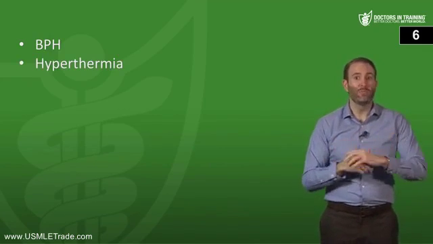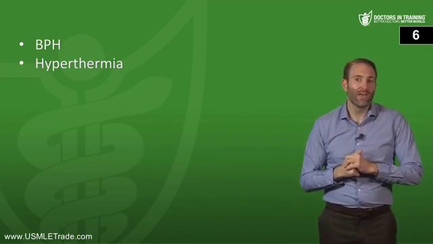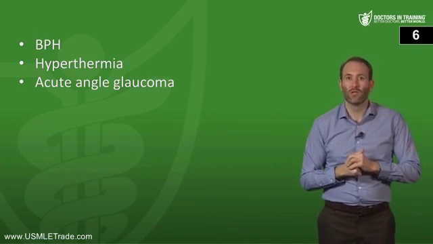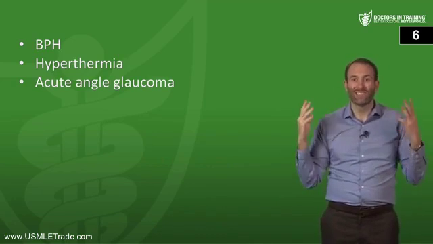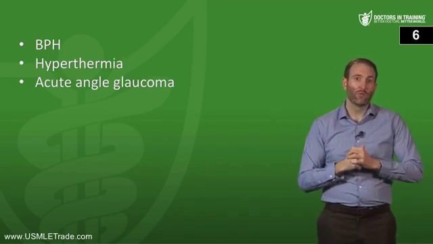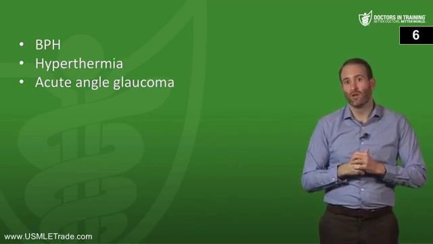A big one that you might be tested on is that you never want to give atropine to a patient with acute angle glaucoma. Recall that atropine and all this anti-parasympathetic activity can cause cycloplegia and mydriasis, and this can actually result in an increase in intraocular pressure.